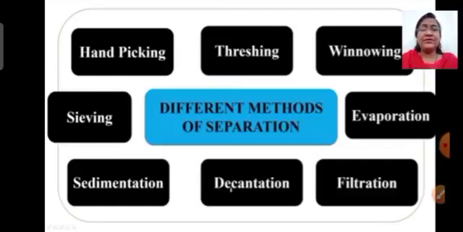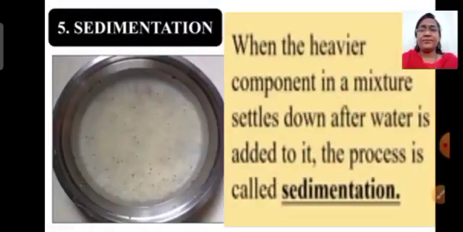Here we have rice grains full of impurities. Earlier we have separated these impurities by the hand picking method. But now in this case, if I put some water in these rice grains and allow it to settle down for some time, what I observed was these impurities will float in water, as shown in the picture.